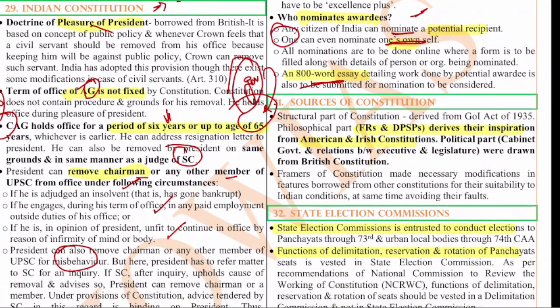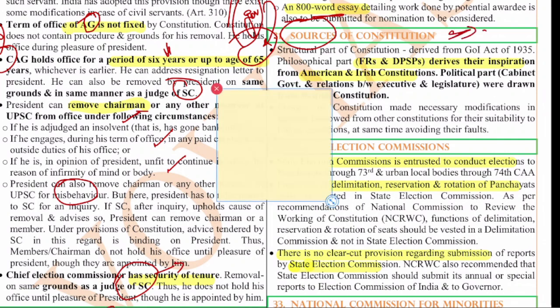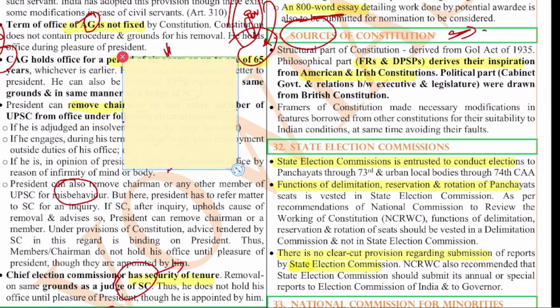So now let's move on to the next question. The 31st question is with regard to the sources of constitution. As you all know, the Indian constitution is a borrowed constitution. A lot of constitutions in the world are borrowed from, that means various provisions are taken from those to form the Indian constitution. You can see the American constitution, from which we have taken the fundamental rights. From the Irish, we have taken DPSPs, so on and so forth, right?